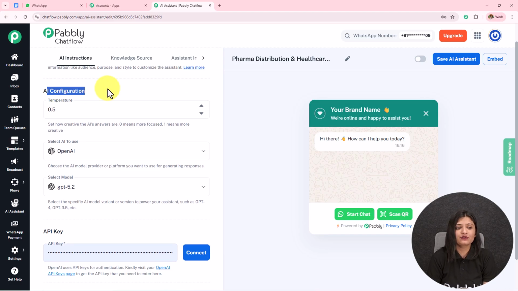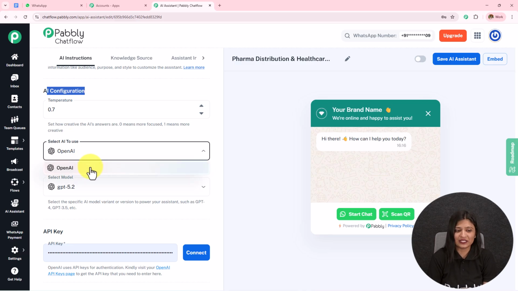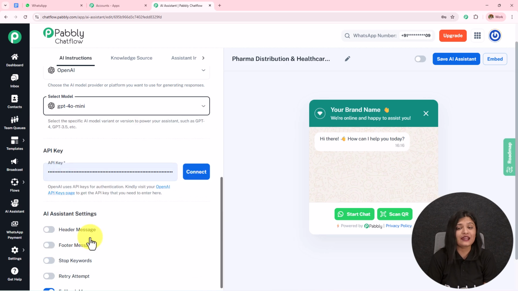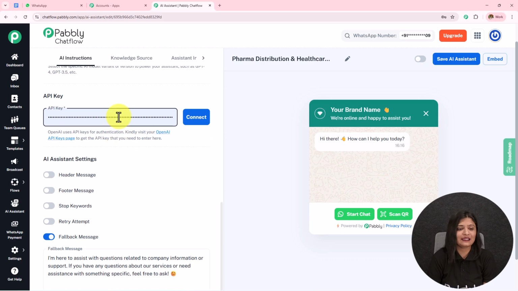Then we have this AI configuration. So set how the AI answers are. 0 means more focused, 1 means more creative. So if I go from 0 to 1, the creativity of how this AI is answering will increase. I'm going to keep it as 0.7. Then we have this AI to use, which is OpenAI. Then the model. You can select the models according to your choice and preference. I'm going to keep it as GPT-4o mini. And then we have to enter this API key.